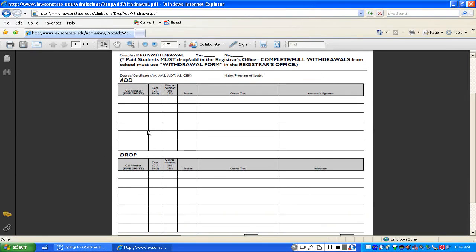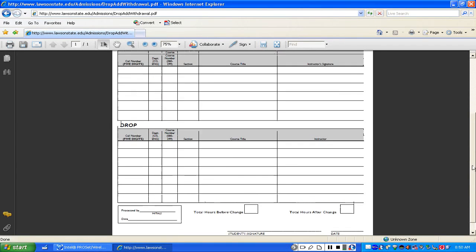Now, one thing that's important that you need to understand is that you can't just arbitrarily add and drop classes at will. The college regulates the start of add and drop and the end date of add and drop. So the college establishes that little window of time. It's usually at the very beginning of the semester. Okay, it doesn't go on and on and on. If you are trying to drop a course, not add, but drop a course beyond the deadline for add and drop, you actually have to fill out a withdrawal form, which we'll look at in a few minutes.